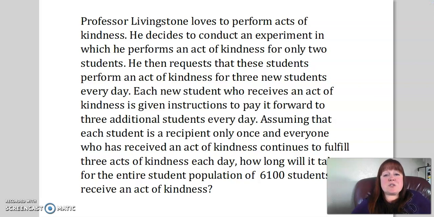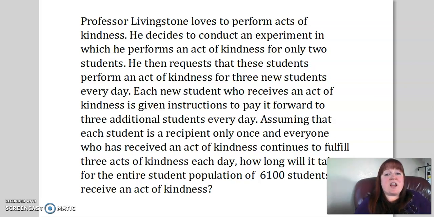Professor Livingstone is going to perform acts of kindness because he wants to pay it forward to his campus. He decided to conduct an experiment where he performs an act of kindness for 2 students, and he wants to see how long it would take for the entire campus to receive an act of kindness. So he performs this act for 2 students, and then he tells these students, you have